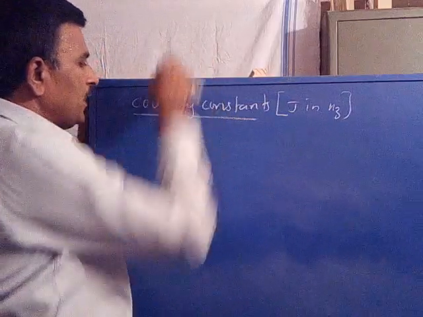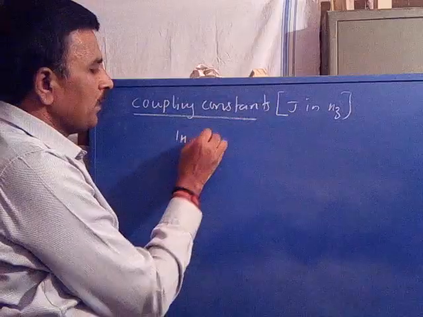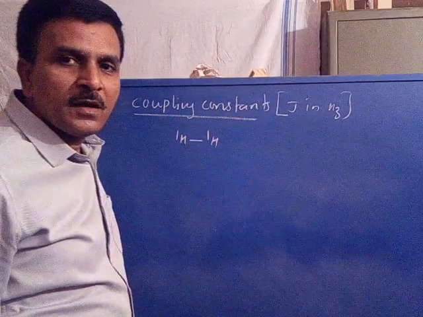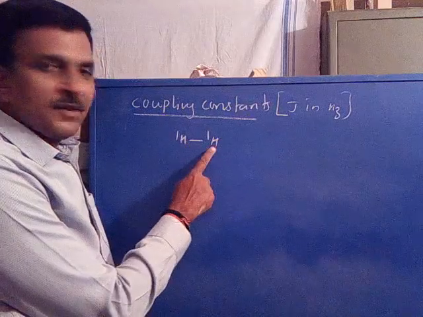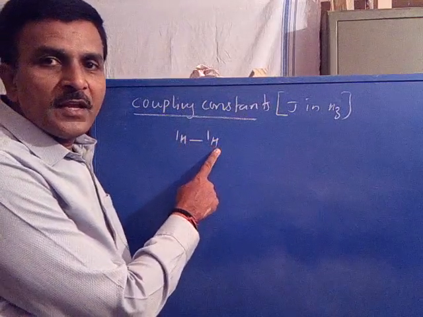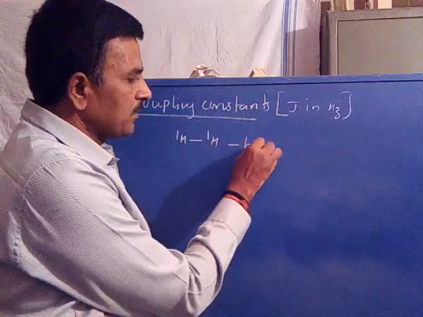Now in the proton NMR, a proton may be coupled with another proton, its adjacent proton. A coupling interaction between two spin active nuclei belonging to the same atom is called homonuclear coupling.